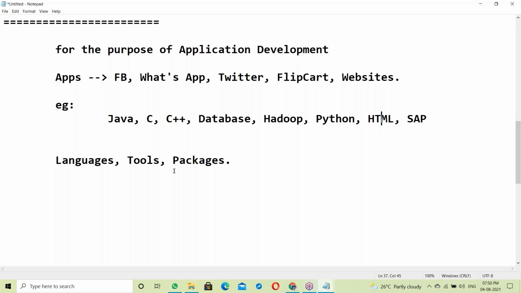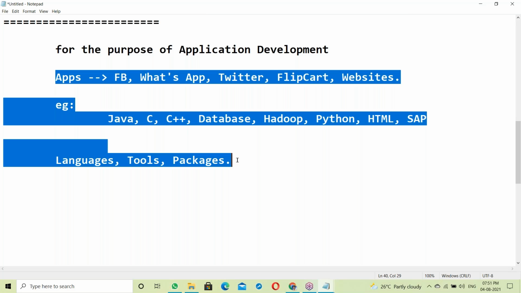When it comes to tools, there are different tools: warehousing tools like Informatica, BA tools, testing tools like QTP and Selenium, reporting tools like QlikView and Tableau, AWS tools, DevOps, infrastructure management tools, and Hadoop tools. Next, packages: SAP, ERP packages, Tally ERP, Oracle ERP. All these are application softwares.